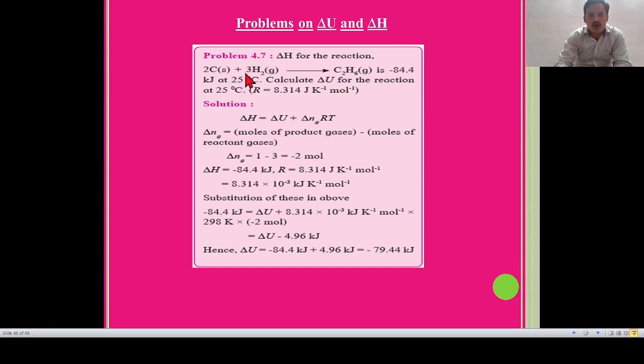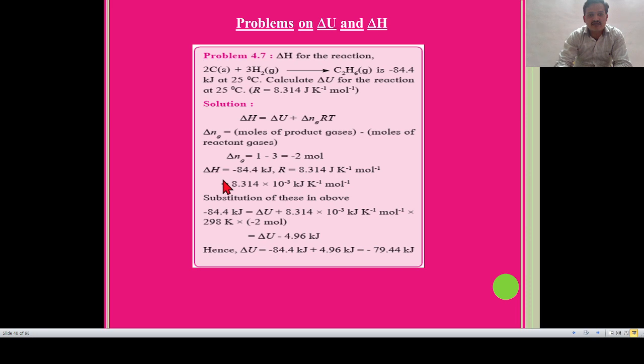So we have only used the stoichiometric coefficient of hydrogen, which is 3. We can't use 2C, the stoichiometric coefficient of carbon, because carbon exists in the solid phase. Solid phase and liquid phase, we have to neglect. We have only used gaseous product and gaseous reactant. So 1 minus 3 is equal to -2 mole.